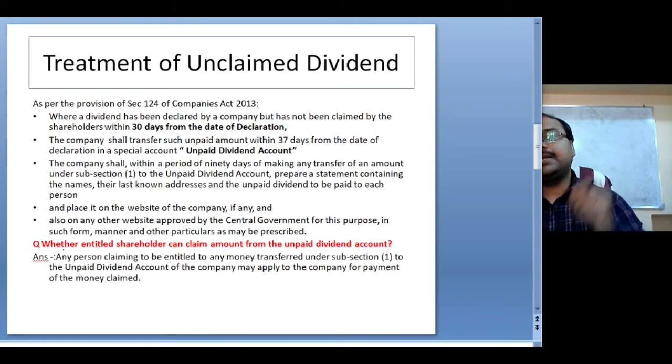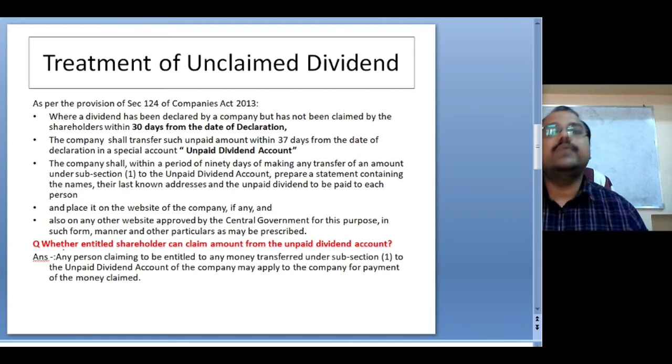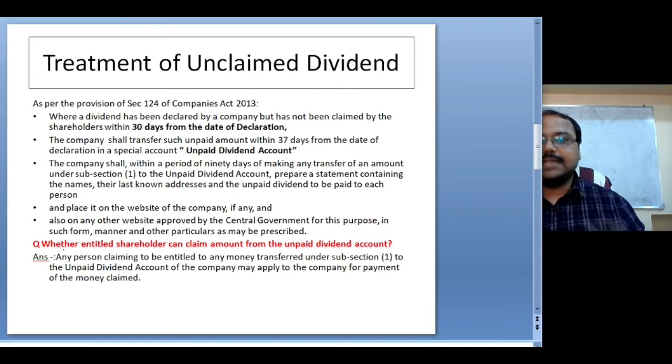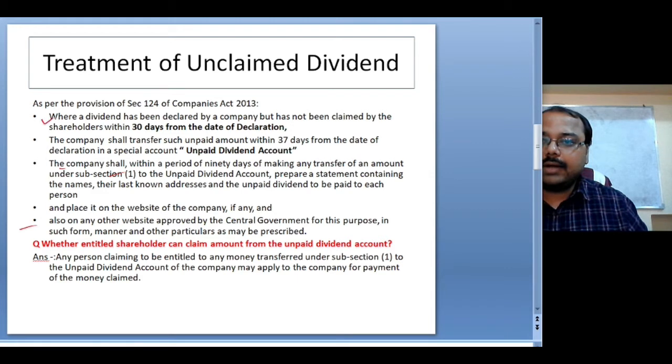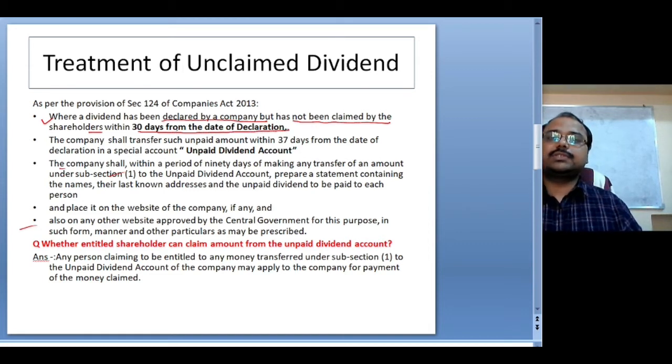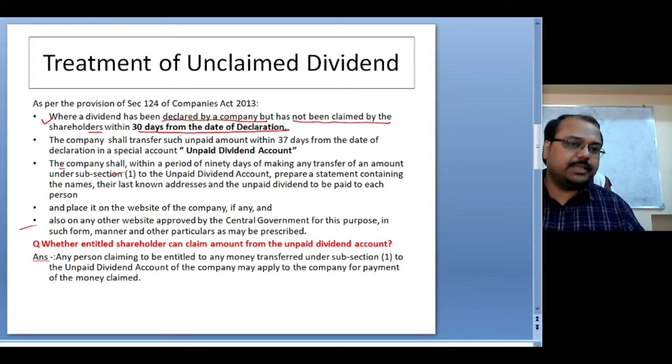So there is a treatment of unclaimed dividend, which is mentioned in the law. Section 124 of the Companies Act 2013 says, where a dividend has been declared by the company but has not been claimed by any shareholder within 30 days from the date of declaration, we will consider it as an unclaimed dividend.